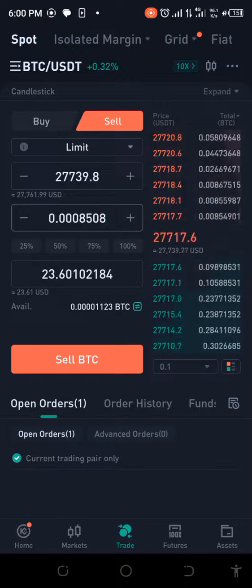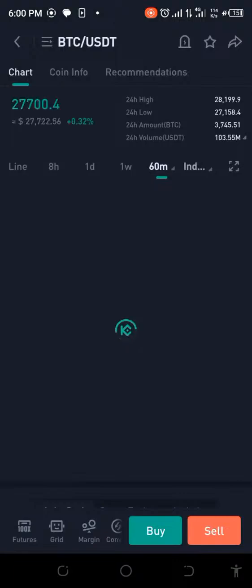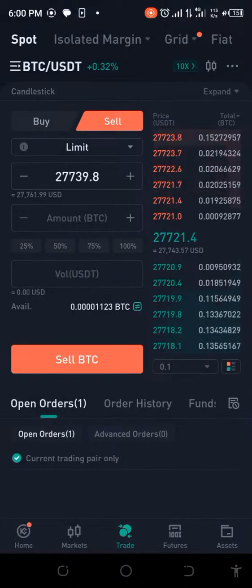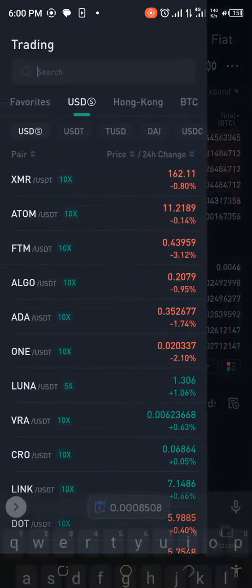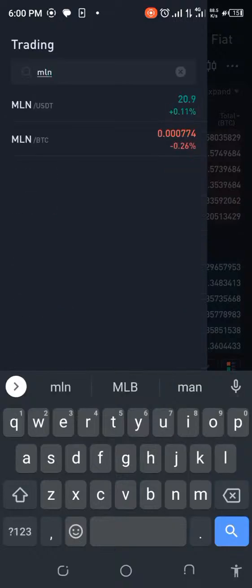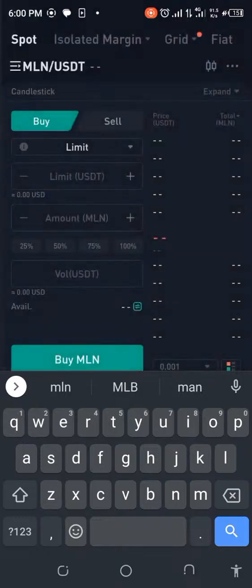I don't even know. I'm still thinking about it right now on the spot, but I think maybe we should do this third leg because I know that BTC is going to rise again. So if that is the case, I'll just try and see what I can do to at least get my MLN back to BTC, and I'll put this as a spot trading. Okay, I think that should be it. So let's try and get this sold to MLN. Wow, you can see this. Okay, but what if I try to sell it to USDT? Let me try.